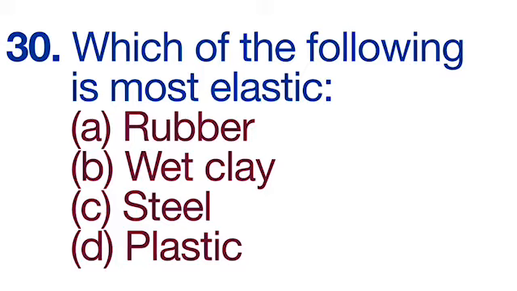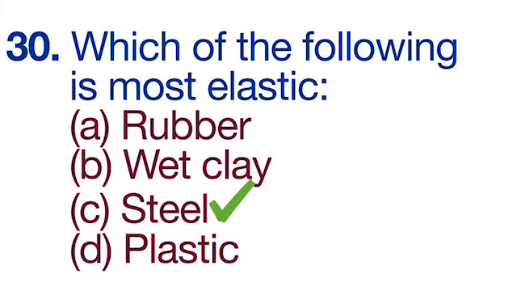30th, which of the following is most elastic? Rubber, wet clay, steel, plastic. The correct option is C, steel.